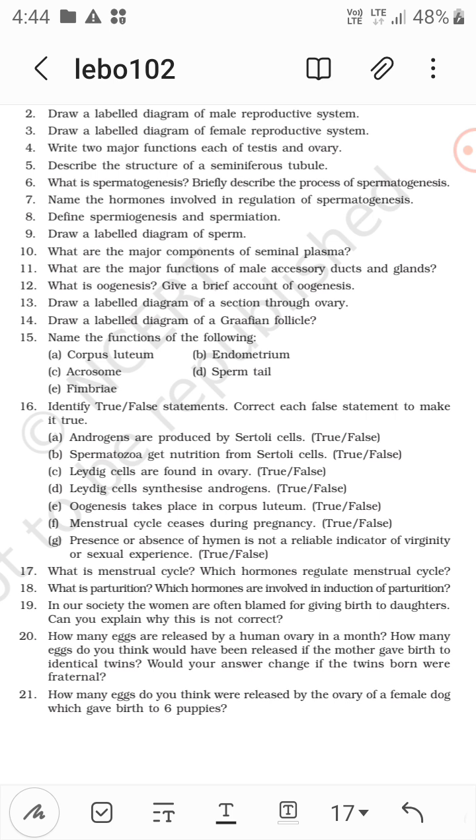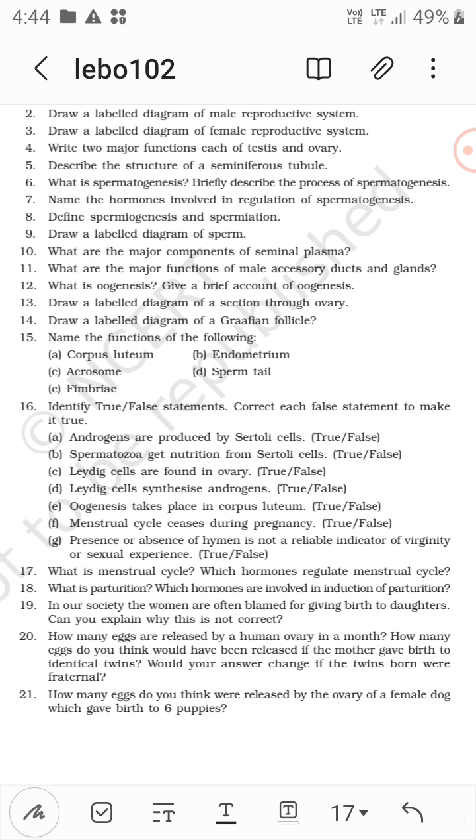How many eggs would have been released if a mother gave birth to identical twins? Just one. Would your answer change if the twins were fraternal? First thing is, what is fraternal? I just don't know. We need to Google this.